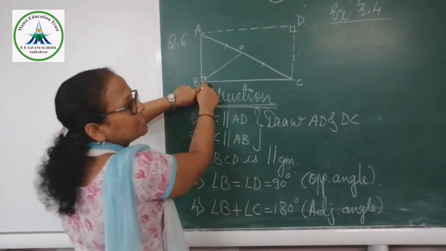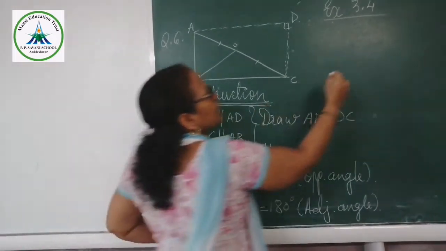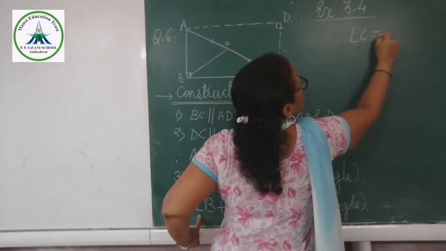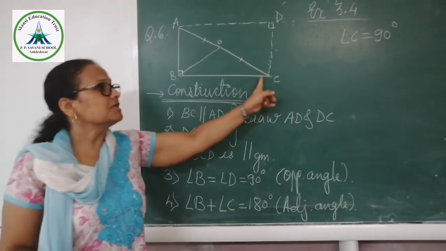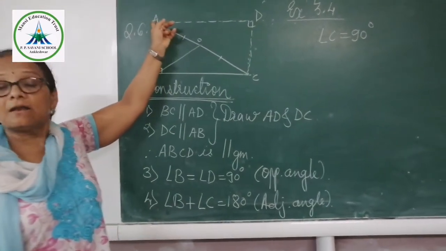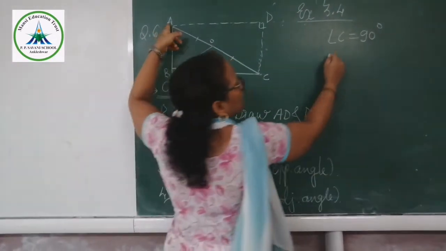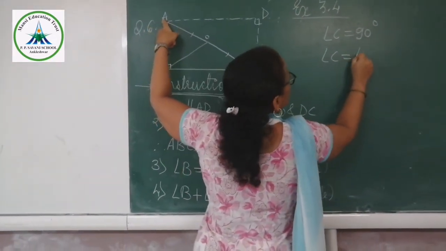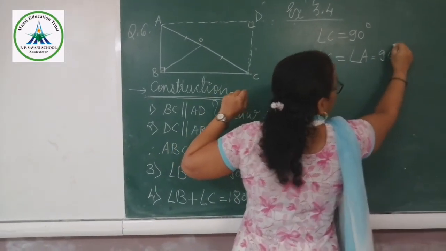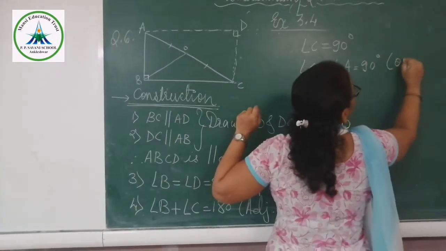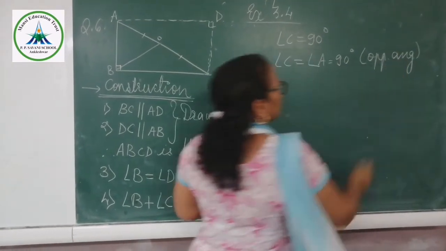So 180 minus 90, that means angle C is also equal to 90 degree. As angle C is equal to 90 degree, that means angle A is also equal to 90 degree because they are opposite to each other. So angle C is equal to angle A is equal to 90 degree. Why? Opposite angles of the parallelogram are equal.